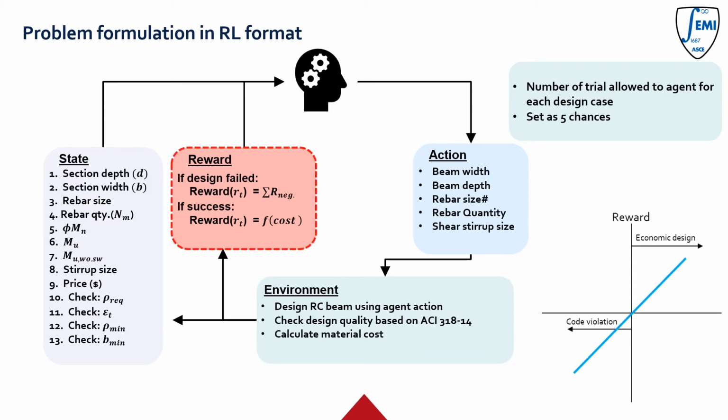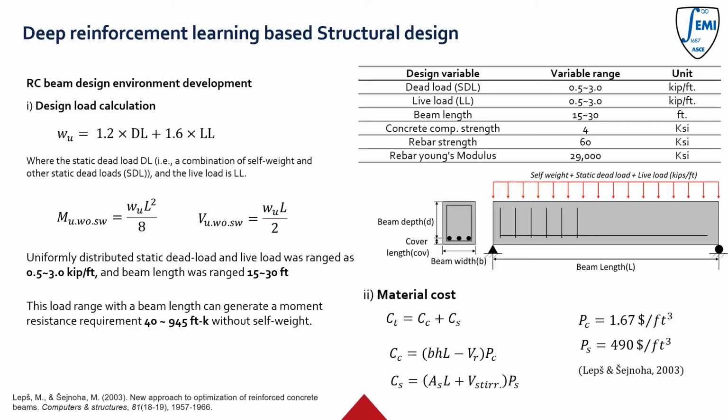The reward functions are modeled so that when any code violation occurs, the agent never gets a positive reward. When the design satisfies all requirements, the agent will get a positive reward. Ultimately, the agent will try to avoid code violations and design in an economical way. This is the basic design condition that I defined.